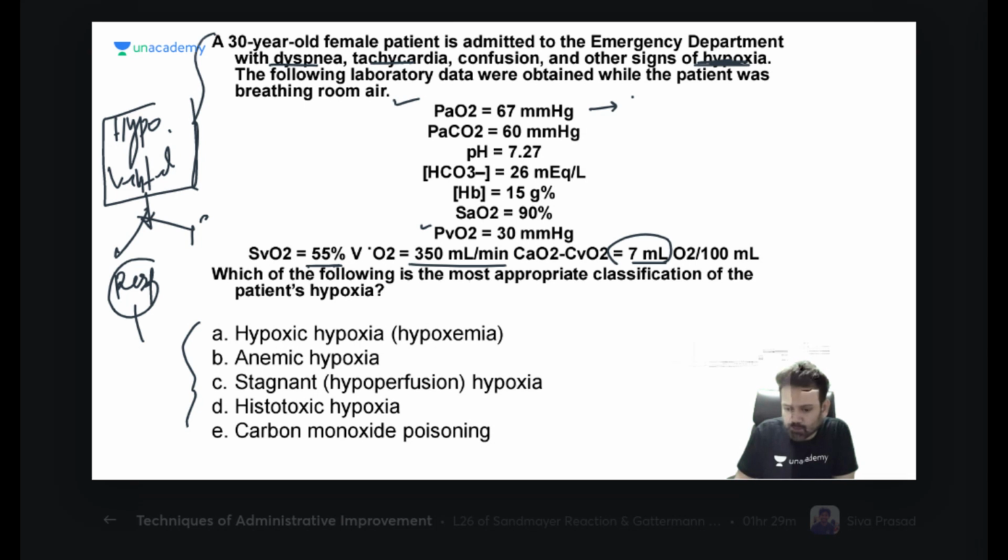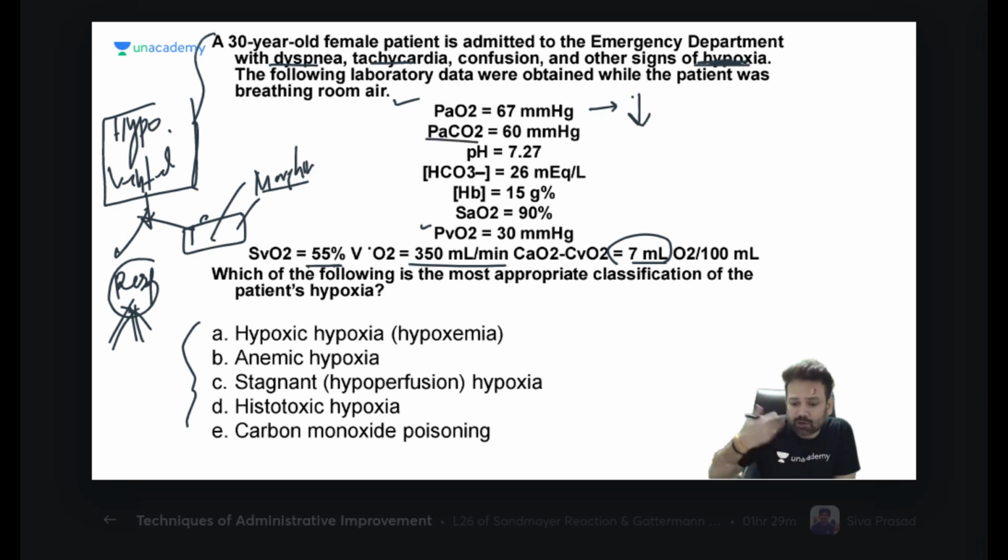Which drug causes hypoventilation? Respiratory depression, poisoning by which drug? Yes, morphine. Of course, morphine derivatives can cause hypoventilation. Or there can be any respiratory ailment. So there can be hypoventilation. So patient cannot take oxygen, so oxygen is less. And CO2, it cannot remove CO2. What is normal CO2 in the artery? It is 40. It is increased. So CO2 is increased. So this is showing hypoventilation.